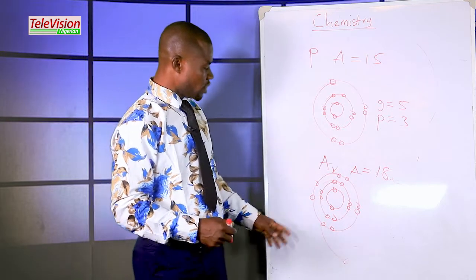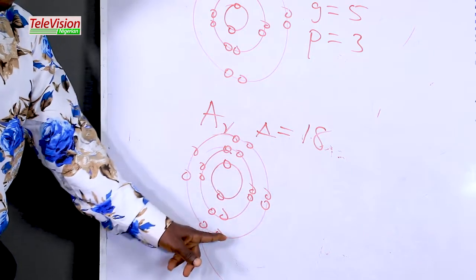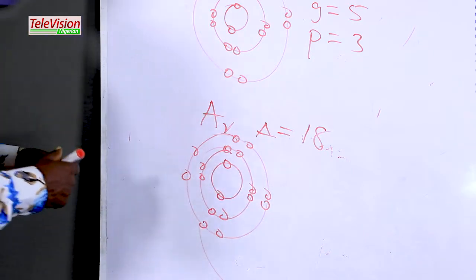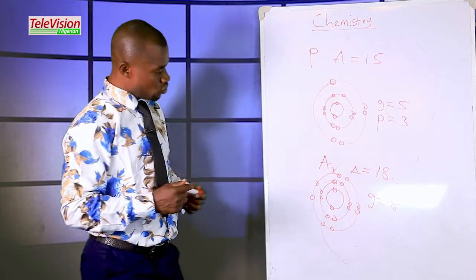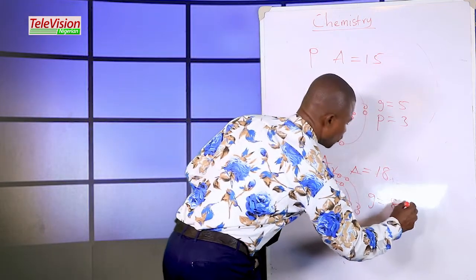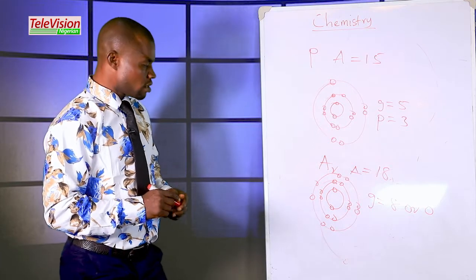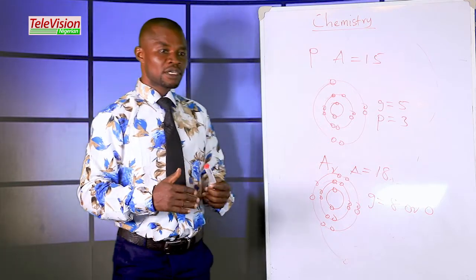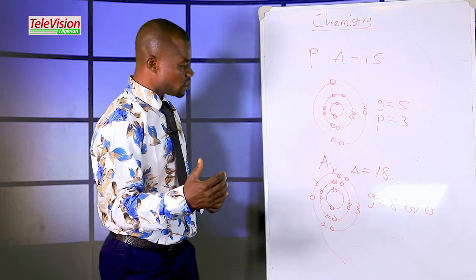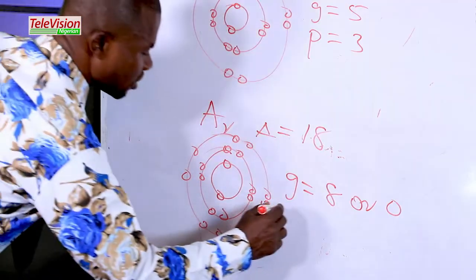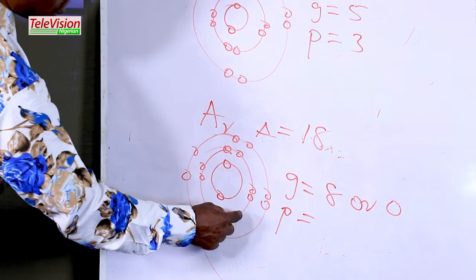Let's count the number of electrons in the outermost shell. 1, 2, 3, 4, 5, 6, 7, 8. So this one belongs to group 8. Normally, if you have anyone that belongs to group 8, you equally say that it belongs to group 0. Why is it group 0? Because the element cannot give out electrons and cannot accept electrons. We call such an element a noble gas. So then what is the period of this argon? The period is 1, 2, 3, period 3.